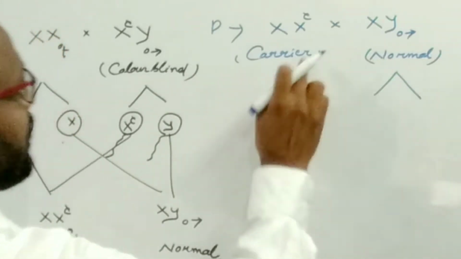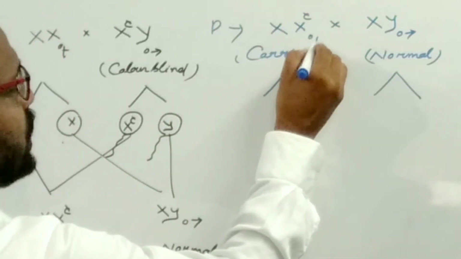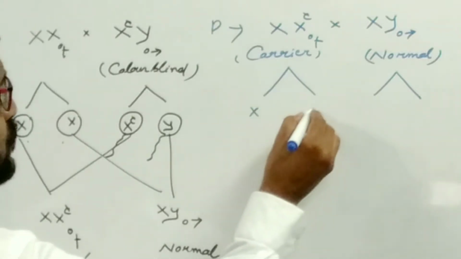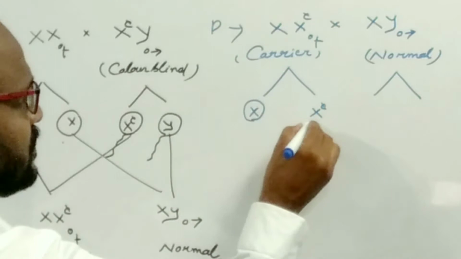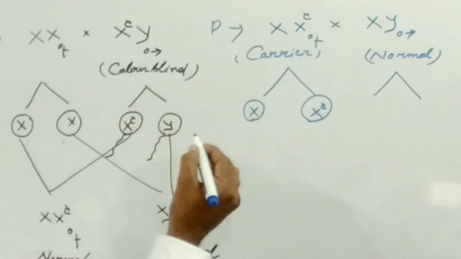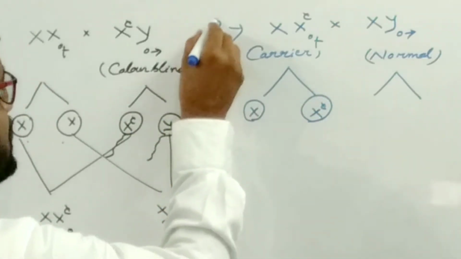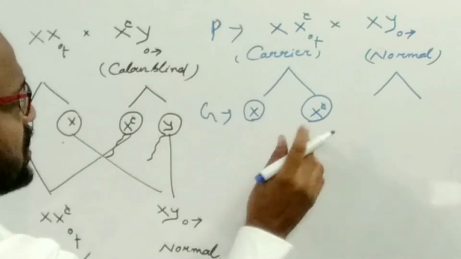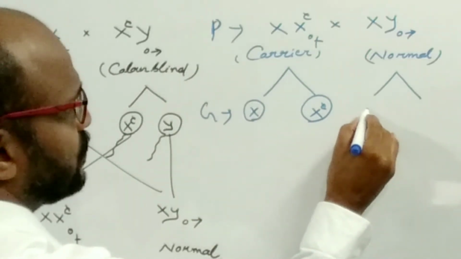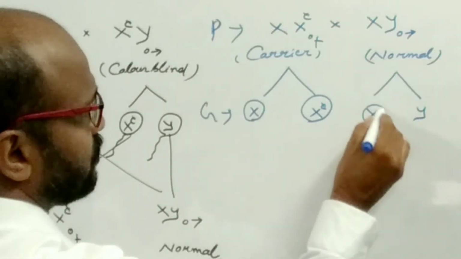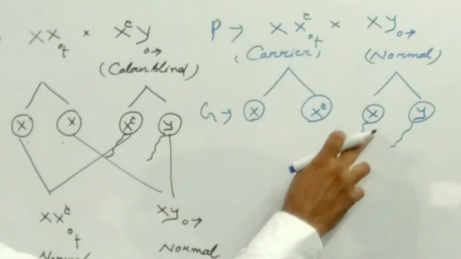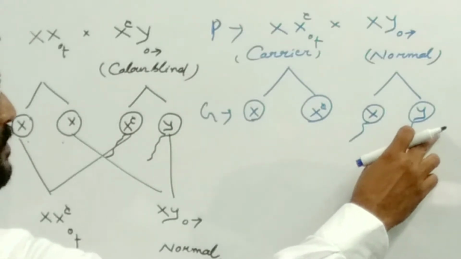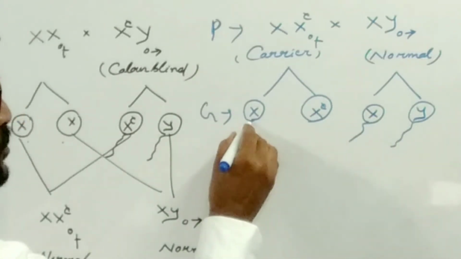Here the female individual produces two different types of egg, or the same type of egg as you wish, each containing a single X chromosome, and the male produces two different types of sperm. 50% of sperm contain the X chromosome, another 50% contain the Y chromosome.